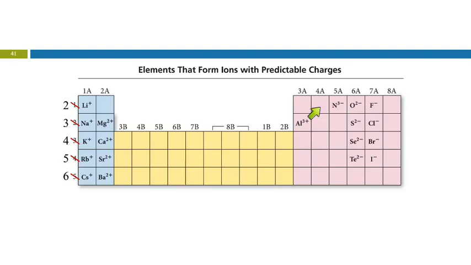Okay, what about these guys in group 4A? How could they get a noble gas electron configuration? They could go either way, but either way it's 4 electrons, right? It's a long way. So those guys are just so dorky, they decide to just be okay with it and they don't even try.